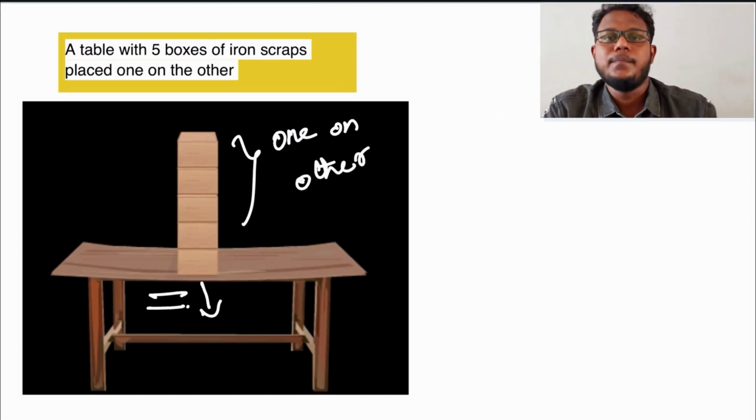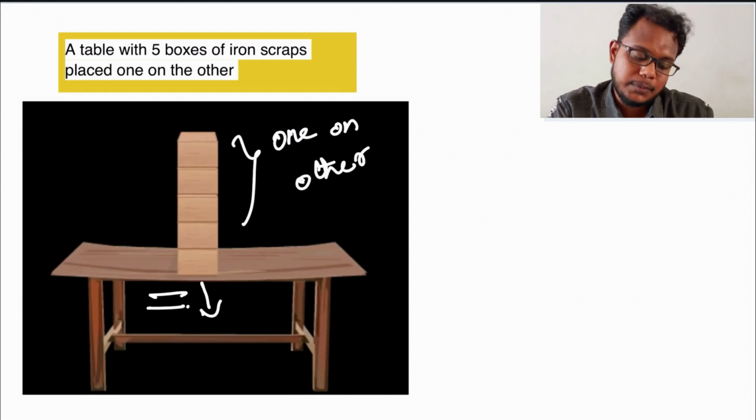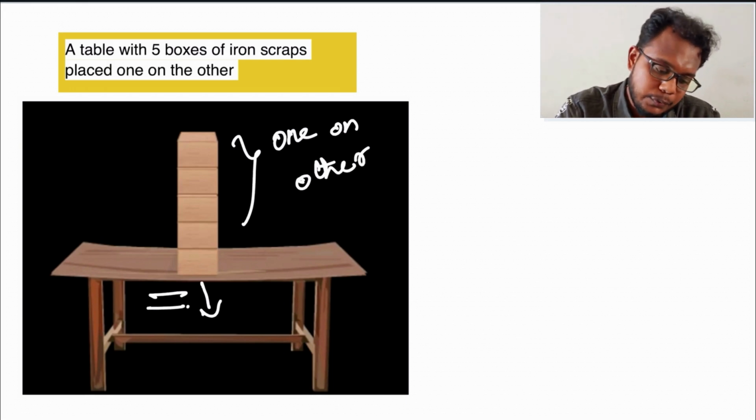What is the difference between this picture and the picture I showed you here?